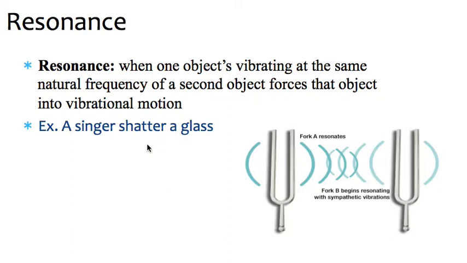Resonance is when an object's vibrating at the same natural frequency of a second object, and it forces that object into a vibrational motion. So with tuning forks, if you have two of the same frequency, you can sometimes get this to work. But another example that's common in TV, when a singer hits that really high note, the sound waves they're producing from their singing is at a certain frequency that matches a glass, and then that glass starts vibrating, and then that causes it to shatter because it can't handle the vibrations. But that effect you see in TV and movies and stuff is resonance, right?